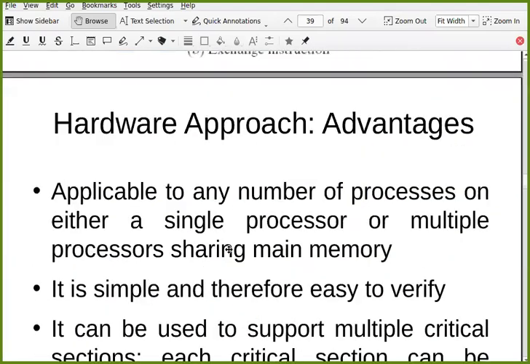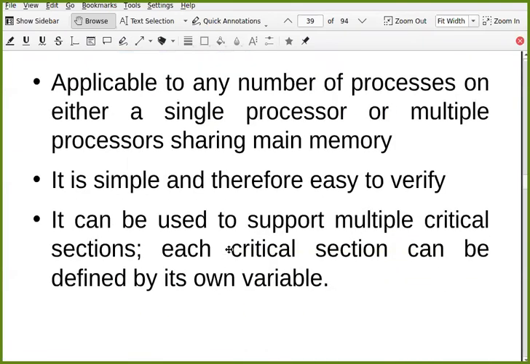Now there are a few advantages of this hardware approach. Applicable to any number of processes on either a single processor or multiple processors sharing main memory. So if there is a single processor architecture or multiple processor architecture, this is going to work. Why? Because the assumption is that they all share the same primary memory, and as we have discussed, at a time only one process can access a particular location.